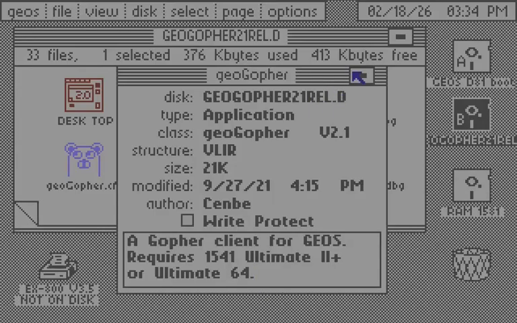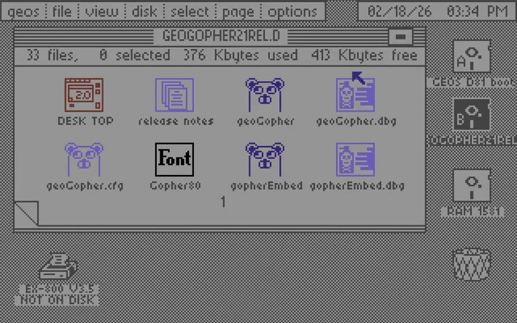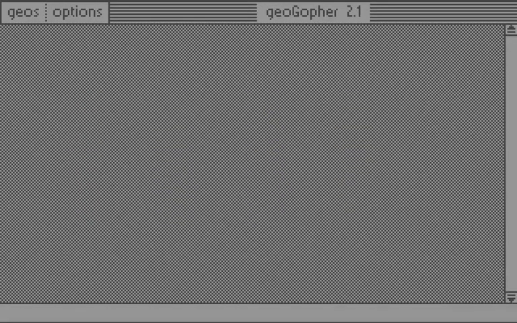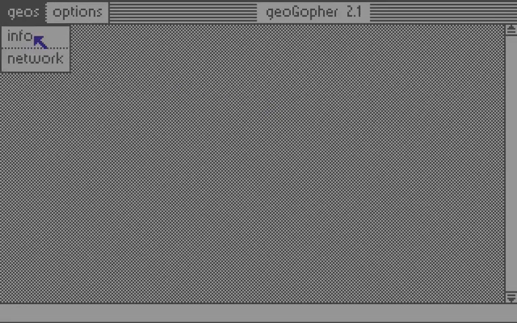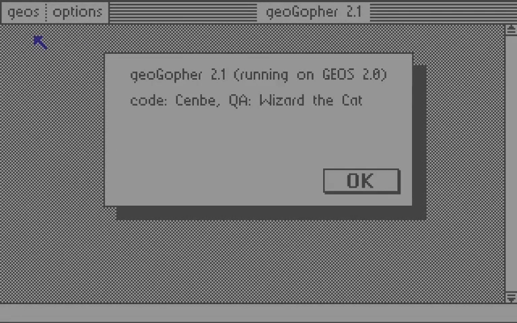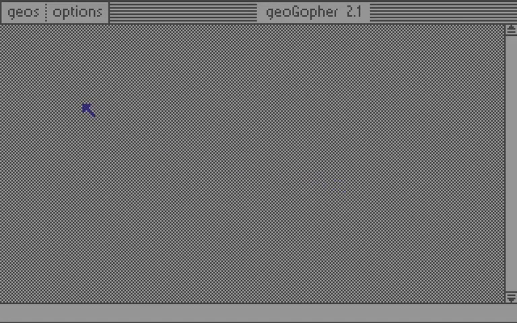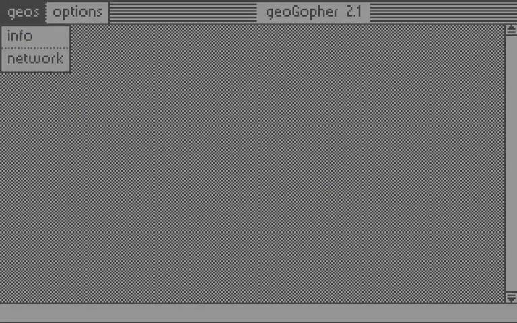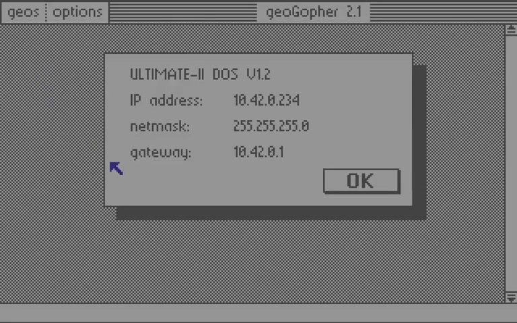This is the app itself. Let's have a look. As usual, Wizard the Cat was my release manager and QA lead. You can also check your network configuration to make sure it's okay.